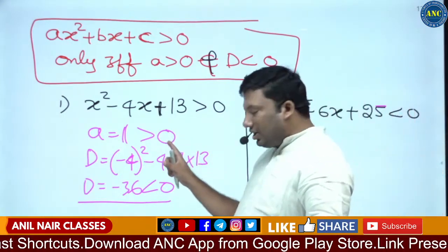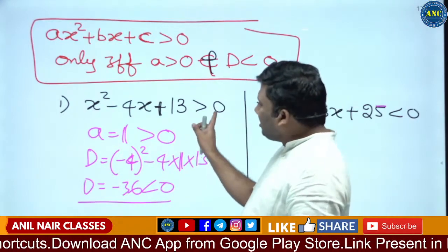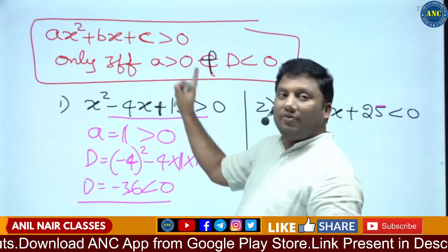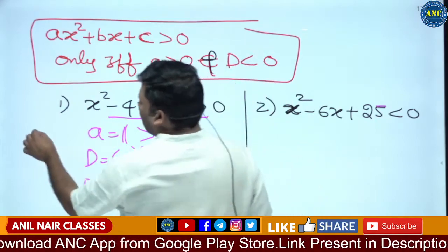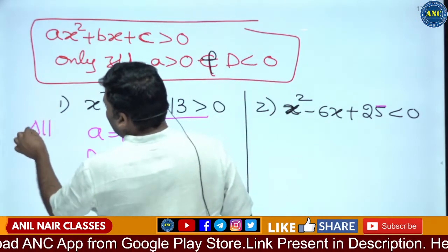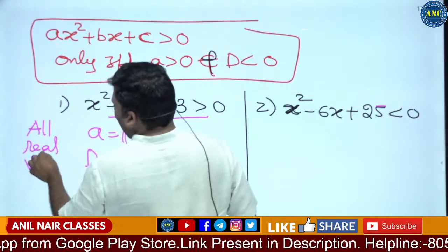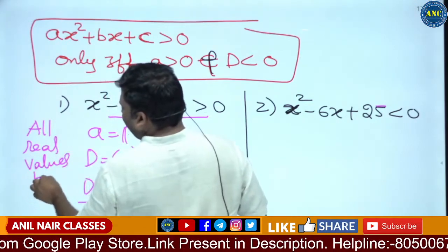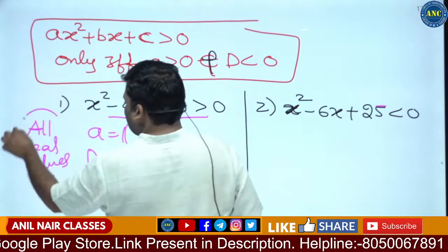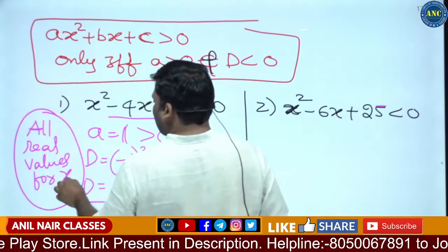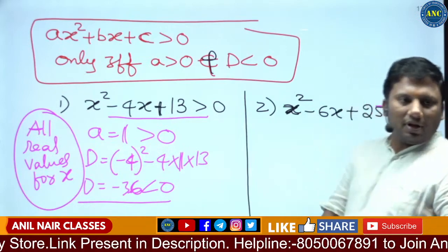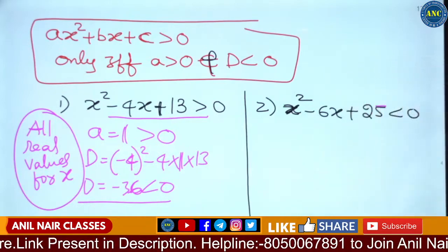A greater than 0, D less than 0. This quadratic expression will always be greater than 0. So the answer is all real values of x.